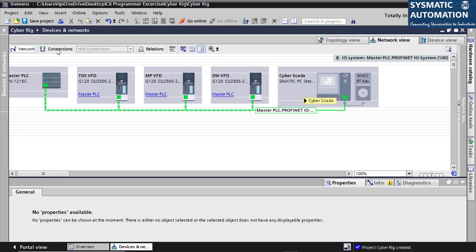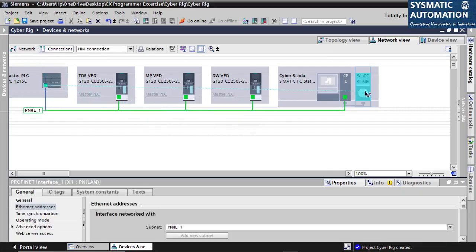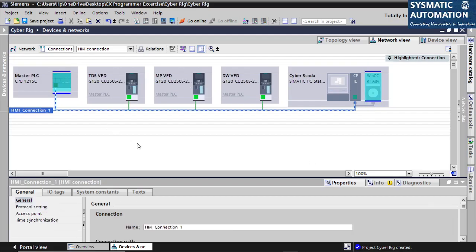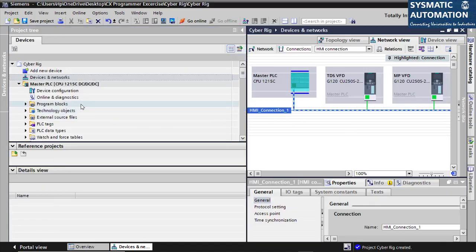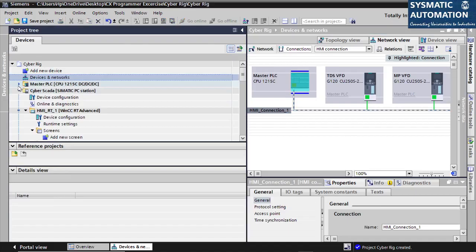And one more connection I have to do. I'll have to go to connection. I'll have to connect the PLC to my HMI screens also. So once I do this, my complete network is established now. My PLC is connected to all these 4 units. Okay, so this is pretty much what it takes to do the networking of the various units while designing, while controlling the VFDs, SCADA and doing the programming on the PLC.